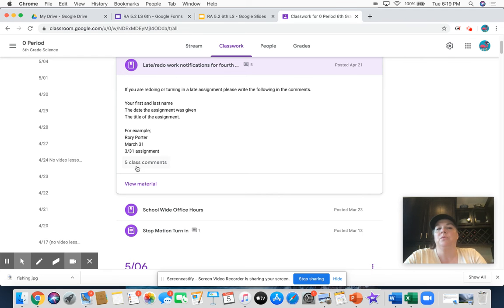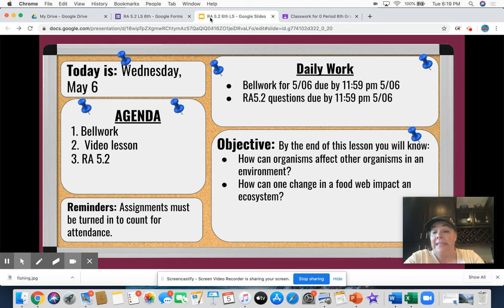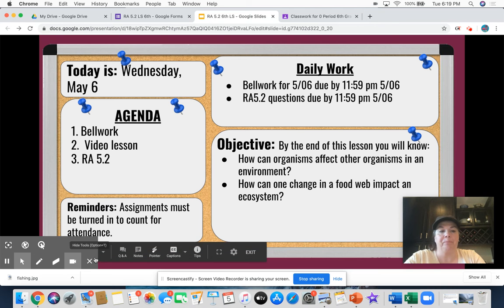For example, I have Rory Porter. She missed the one on March 31st, and the assignment was called 331 assignment. That was the one on the marshmallows. If you do this, then I can come in and update your grades. You are happy, your moms and dads are happy, I'm happy. It's a happy, happy thing. So please make sure that you're marking that there.